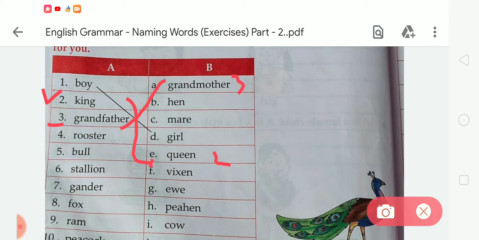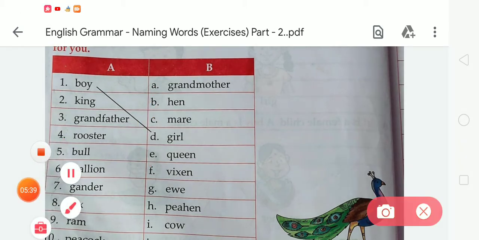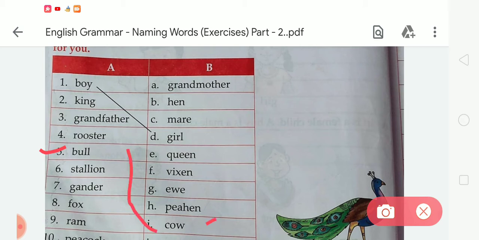Now moving to the next, number 4, rooster. The female word of rooster is hen. It is also called cock. So we have to match number 4 with B. Now the next, number 5. In number 5 the male word is bull. Tell me what the female word of bull is. The female word of bull is cow. So we have to match number 5 with I, that is cow.